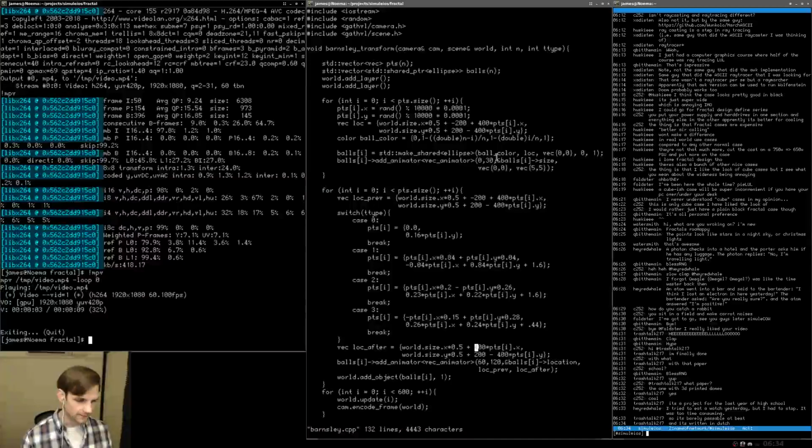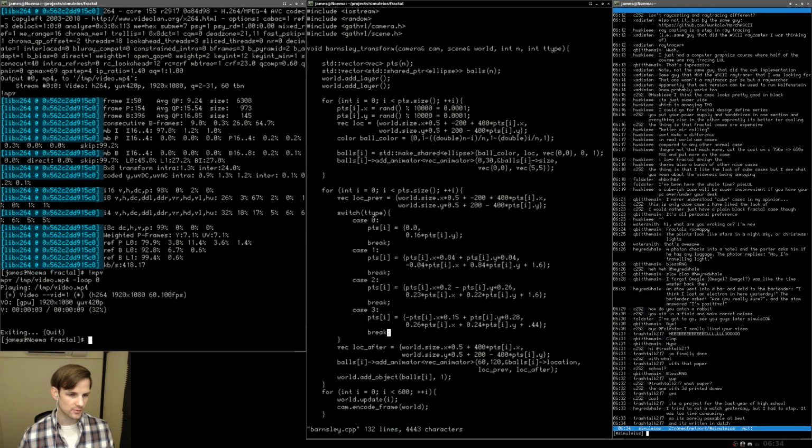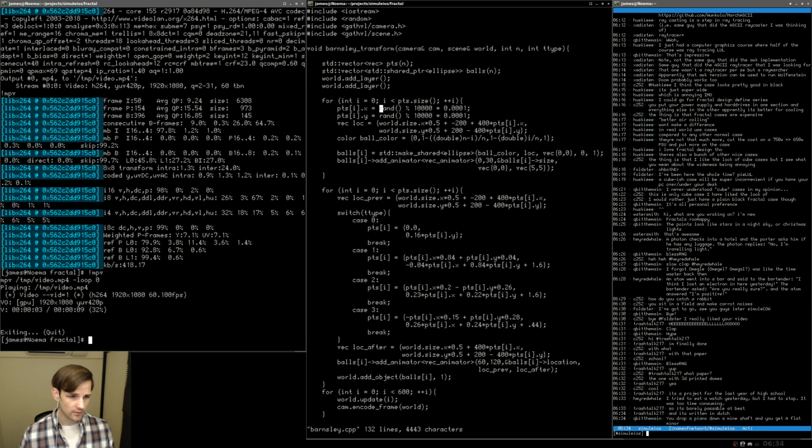Yeah, this is what we want. Yep, okay, I understand now. We want this to be centered. So let's change this random distribution of points such that they're generated from -1 to +1. So we're going to take this random number and multiply it by 2, and then subtract 1. Times 2 minus 1. We're going to do the same thing over here.